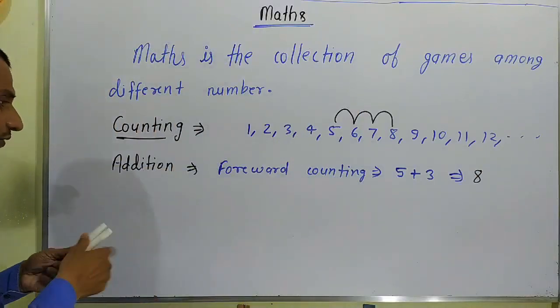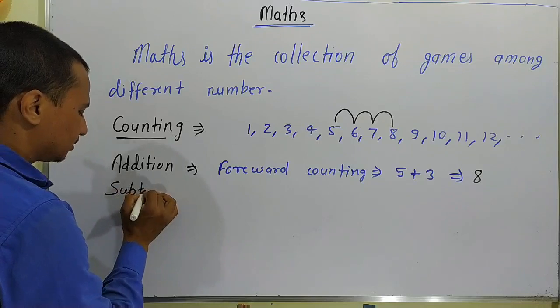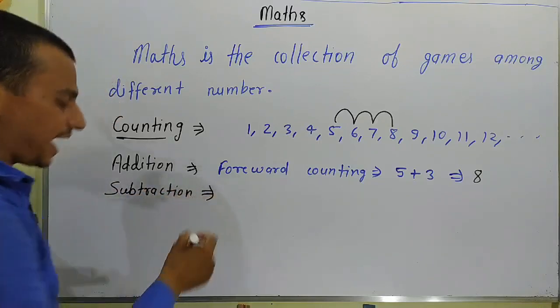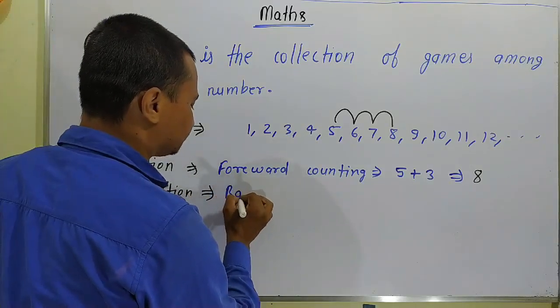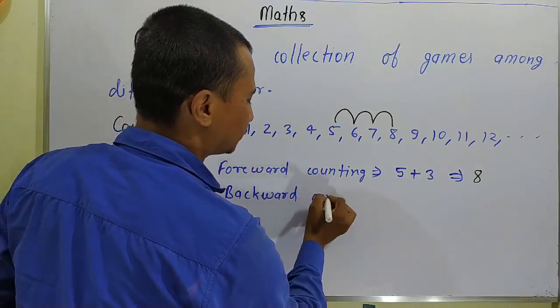In the same way, subtraction is backward counting.